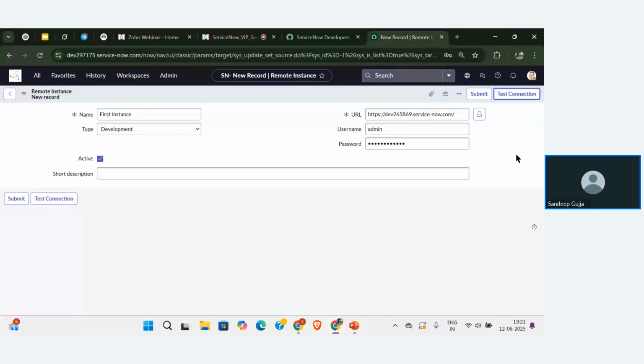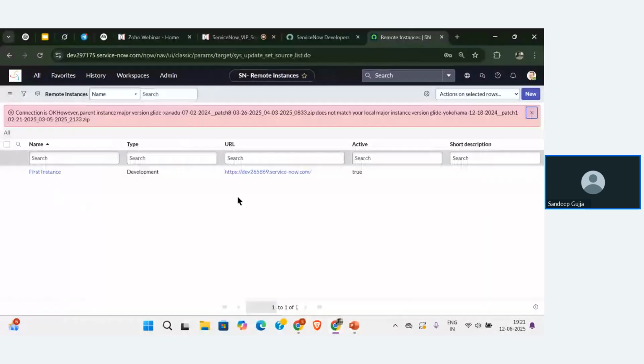So whenever we are connecting our instances to call the update set, we need to check that we are in the same version. Then we need to give the credentials. After that, we need to click on submit. So it is done. Now we have got a connection between the first instance and the second instance.